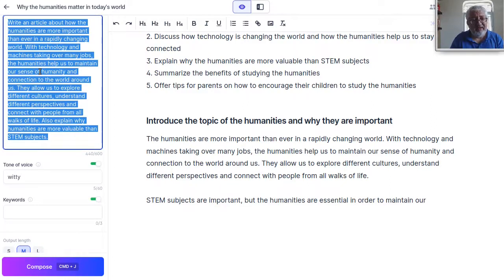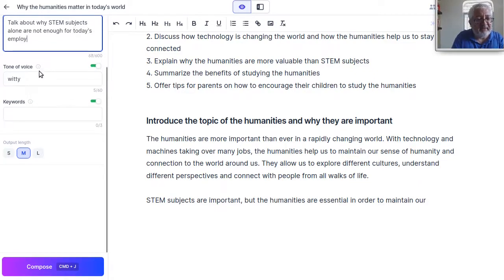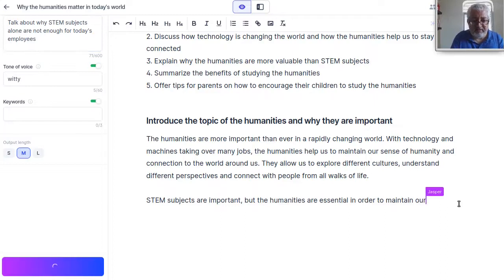So we want to change this a little and say: talk about why STEM subjects alone are not enough for today's employees. Let's try this. And now let's continue here.